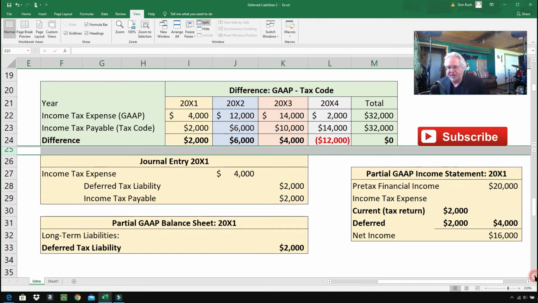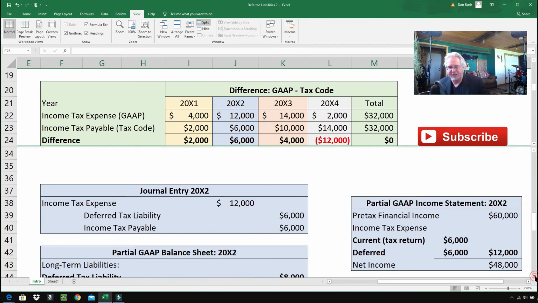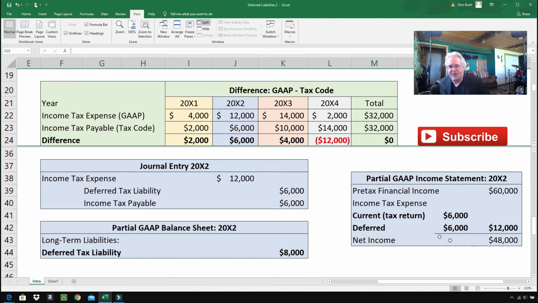Let's go down to year number 2. And it's color-coded also in blue. So the journal entry, income tax expense, $12,000. Where'd we get that number? We got it from right here. Income tax expense. Income tax payable is $6,000. Where'd we get that $6,000? Right from here. The difference between the two, and it needs to be a credit, is $6,000. So we're adding to the deferred tax liability.